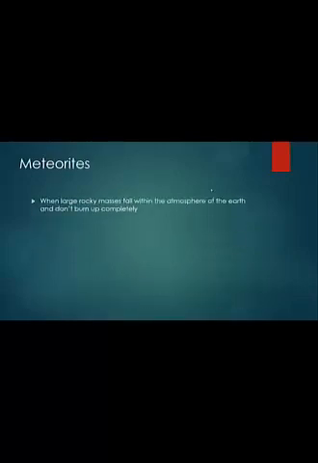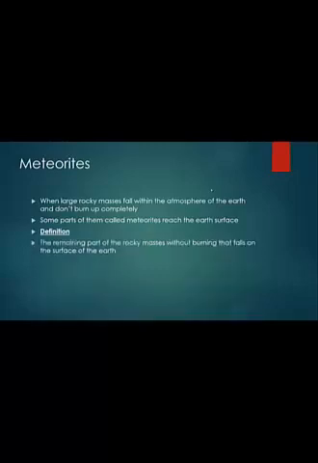Meteorites occur when large rocky masses fall within the atmosphere of the Earth, and in this case they don't burn completely. Some parts of them reach the Earth's surface.